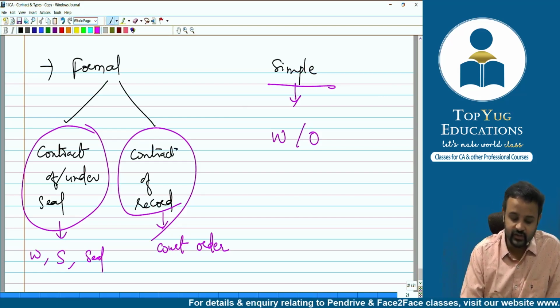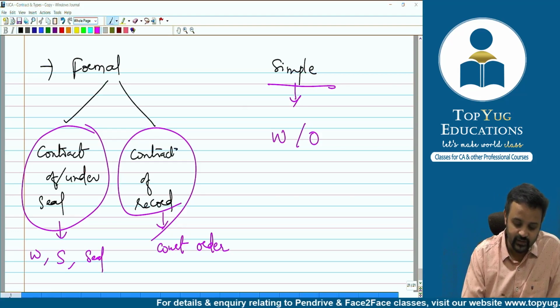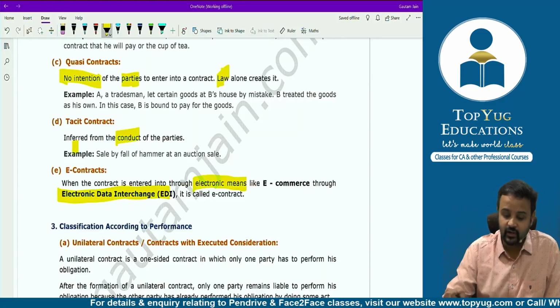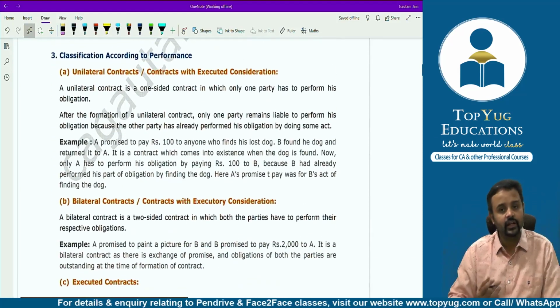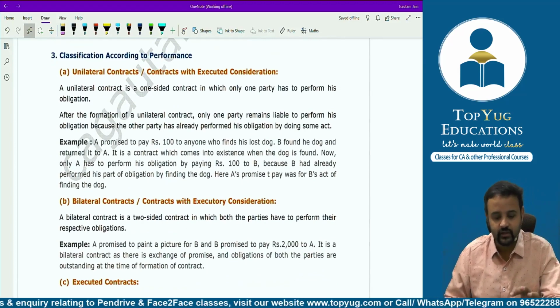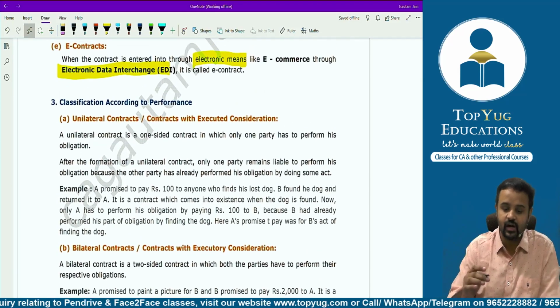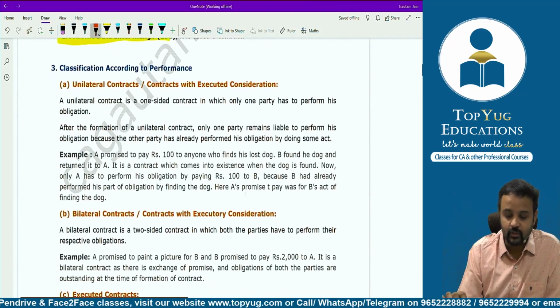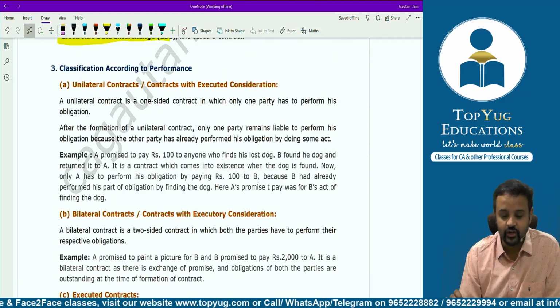So now we have discussed this as well. So what would we do next? As you know, we'll be reading from our printed material as well, and then obviously we'll go to the next topic or next concept. But first let us complete this from our printed material as well. Okay, chalo. So talking about now the third one, classification according to performance.